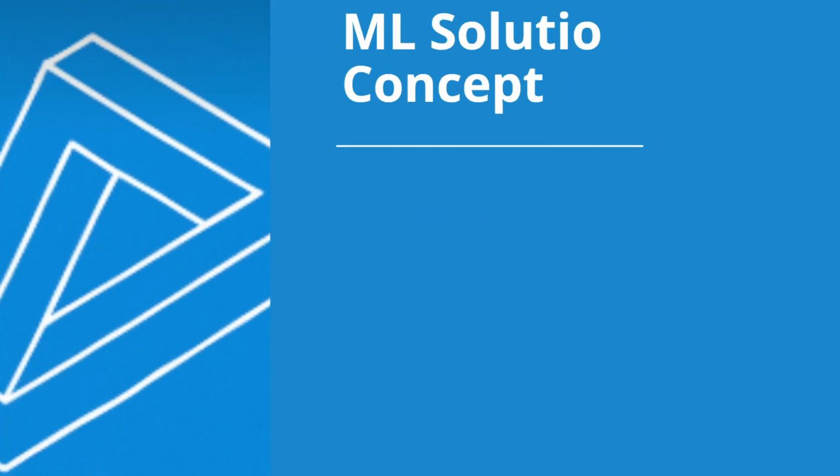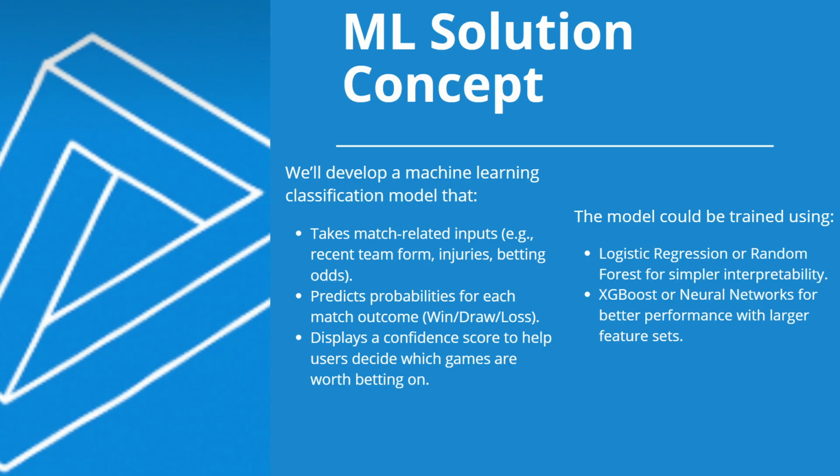Here's our machine learning solution concept. We'll develop a classification model that uses match-related inputs, like recent team form, injuries, and betting odds, to predict the probability of a win, draw, or loss for each soccer game. These predictions will include a confidence score to help users identify which matches are more reliable to bet on. To train the model, we'll experiment with both interpretable algorithms like logistic regression and random forest, as well as more powerful methods like XGBoost or neural networks for more complex feature sets.